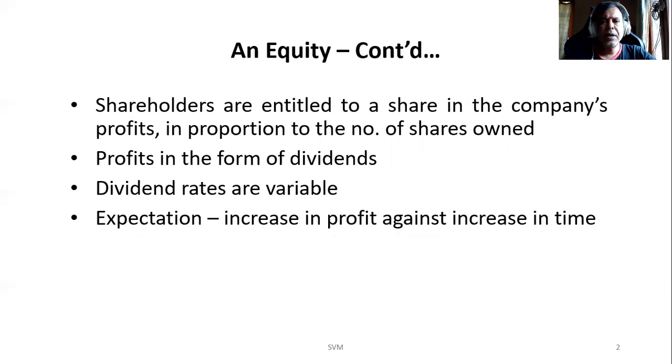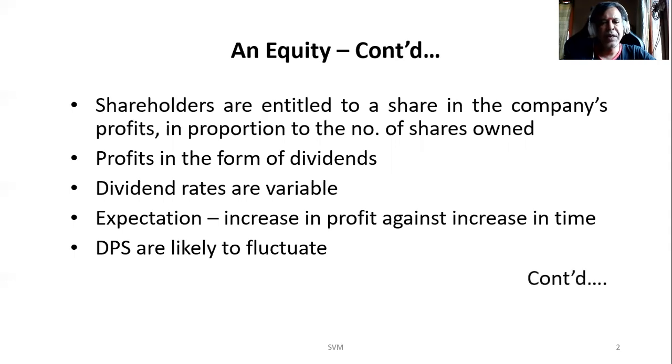Generally, over a period of time, the profit is expected to grow. As time increases, the profit is also expected to increase. That is the general trend. So when the profit increases, the dividends are also expected to grow. And dividend per share is likely to fluctuate because dividend rates are variable.